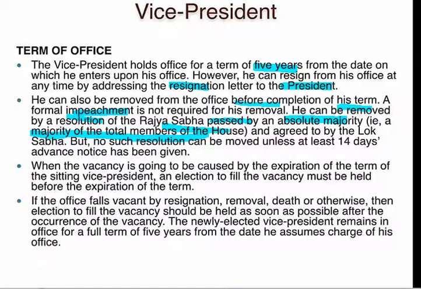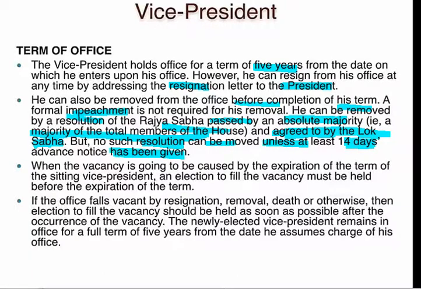There is no need for an absolute majority in the Lok Sabha; it should be agreed to by the Lok Sabha by a simple majority. But the resolution cannot be moved unless 14 days notice has been given.